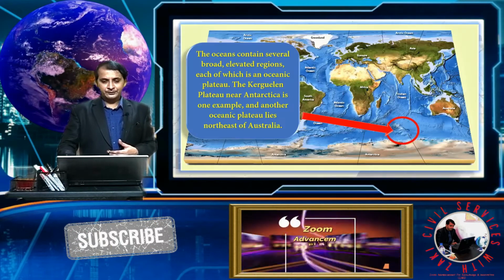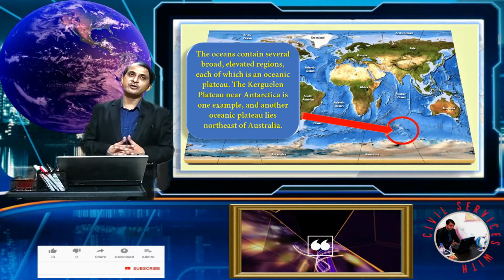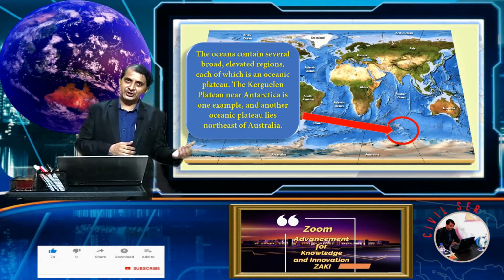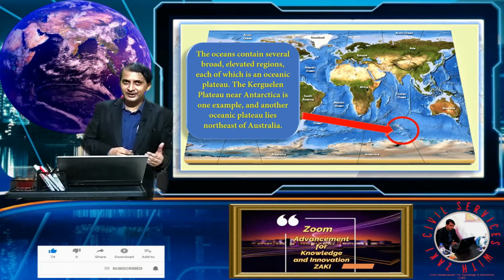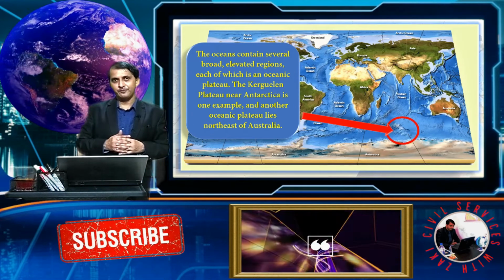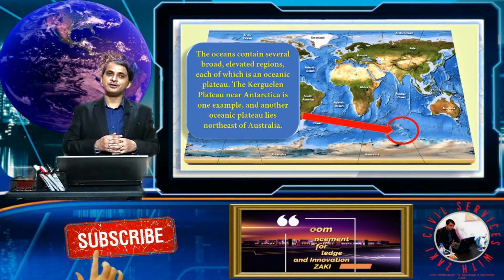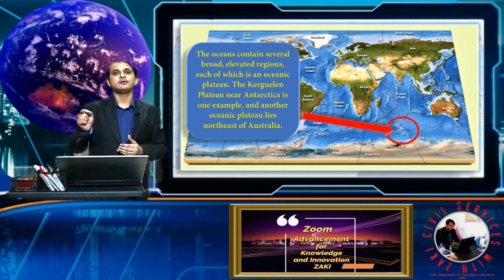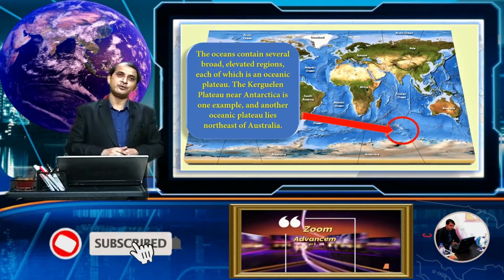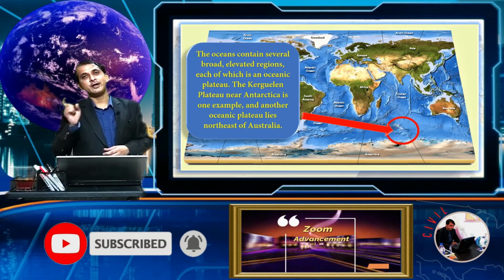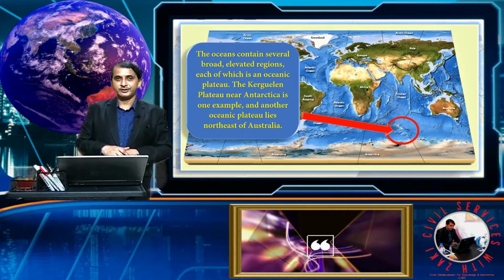So that's all about the major features of our earth. We saw what trenches are, what the mid-oceanic ridge is, what the abyssal plain is, and all the major terminology. After that, our next video will be on the volcano, and after the volcano, the last video on geomorphology will be on the topic of earthquakes.